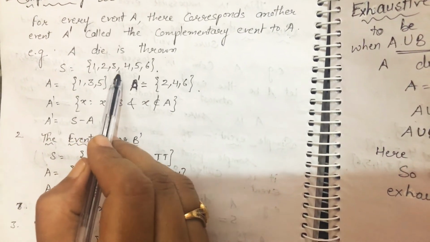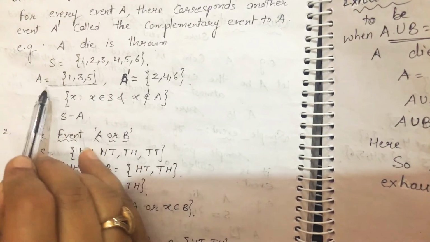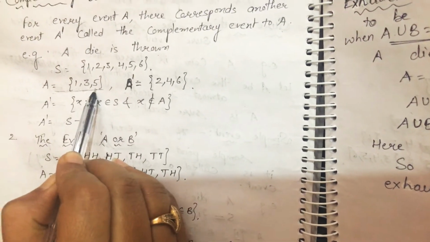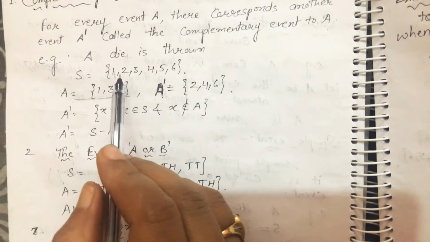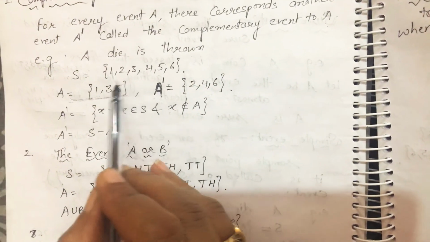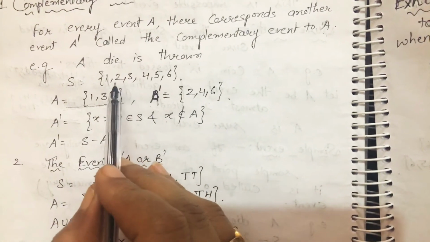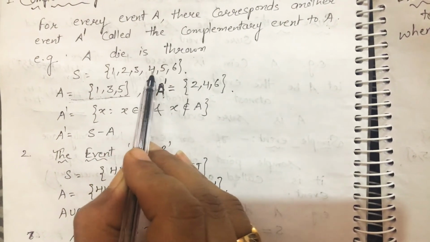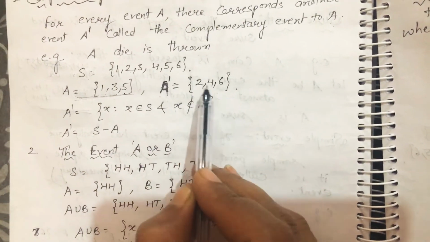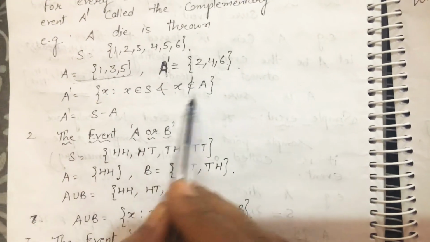1 2 3 4 5 6, and A be the event of getting odd number. Then what will be A complement? A complement has elements which don't belong to A. So leave 1 3 5, the rest elements are 2 4 and 6. So A complement has elements 2 4 6, and we can write it in set builder form also.